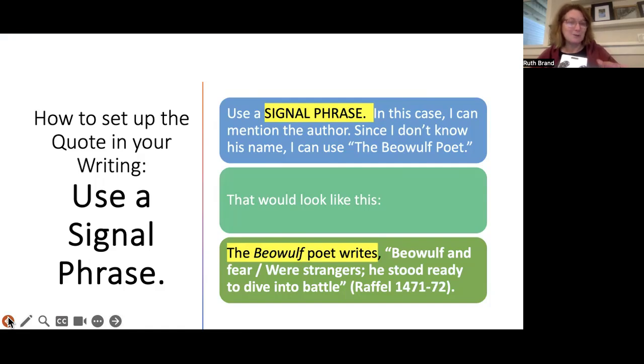Now you see some other stuff there. We're going to get to that in a second, so don't worry about it. Just look at the quote. Don't worry about that big slash line or why I put Raphael 1471 at the end. Don't worry about that yet. Okay? Signal phrase. You want to use a signal phrase.